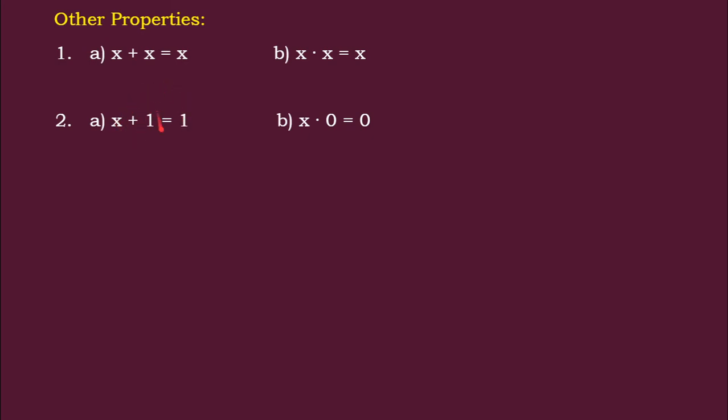So 0 plus 1 is 1, 1 plus 1 is 1. Likewise, this is for the multiplication. X into 0 is 0. Whether x is 1 or x is 0, the answer is 0. Okay. Next is the property for involution.